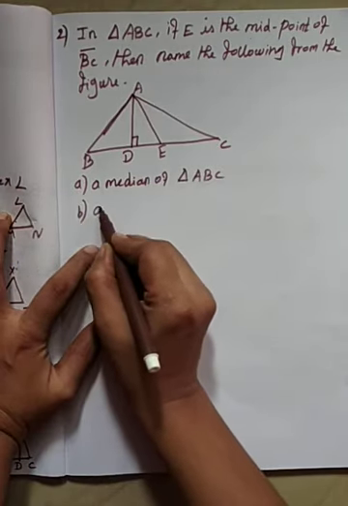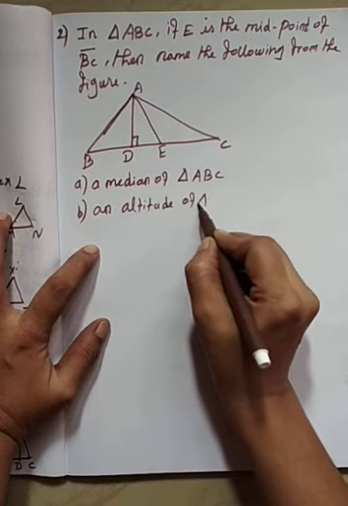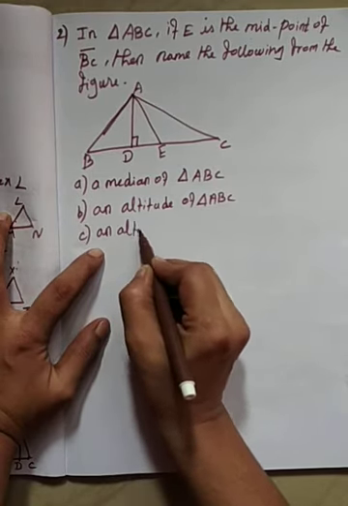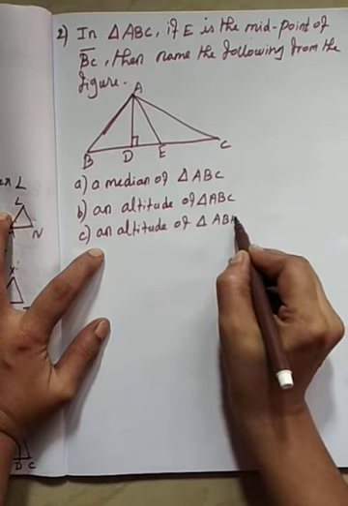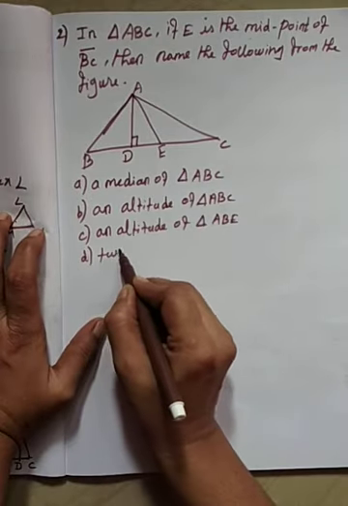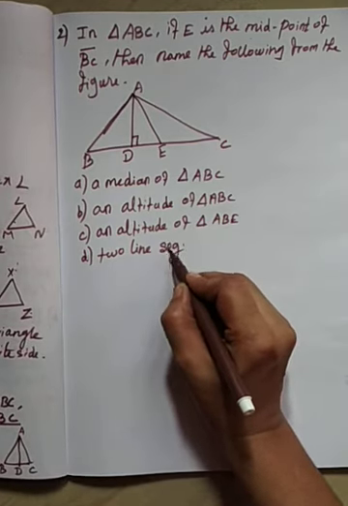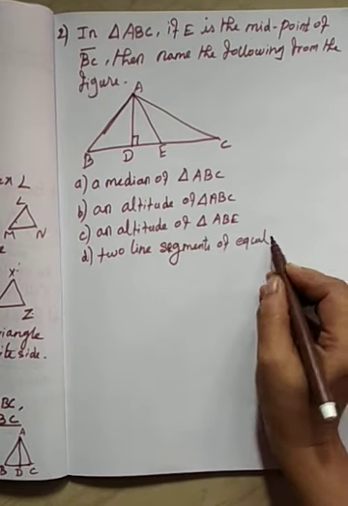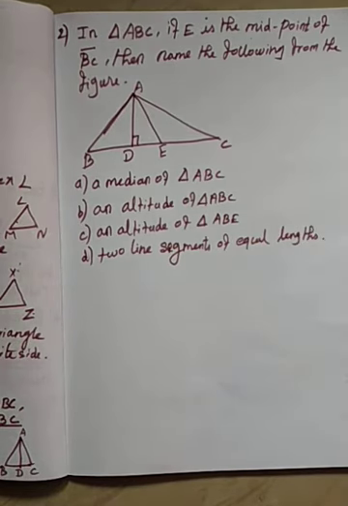The second one, an altitude of triangle ABC. The third one, an altitude of triangle ABE. The fourth one, two line segments of equal length. Okay, see, this is the question. The answer is very simple.